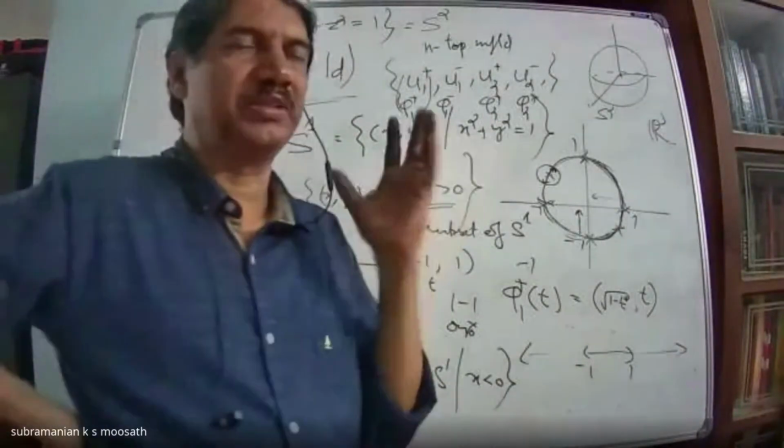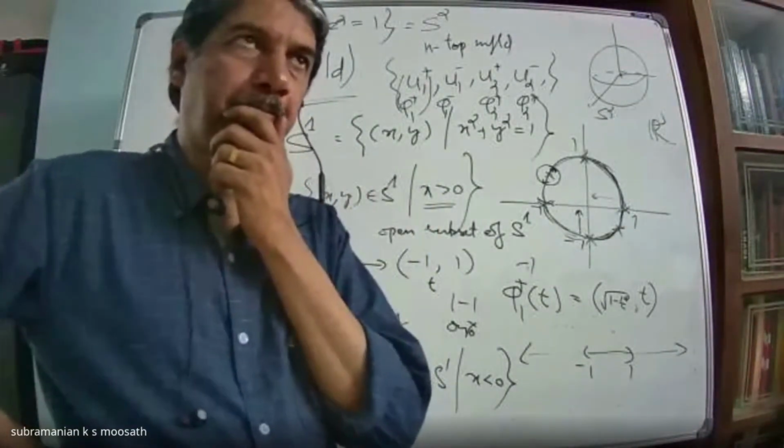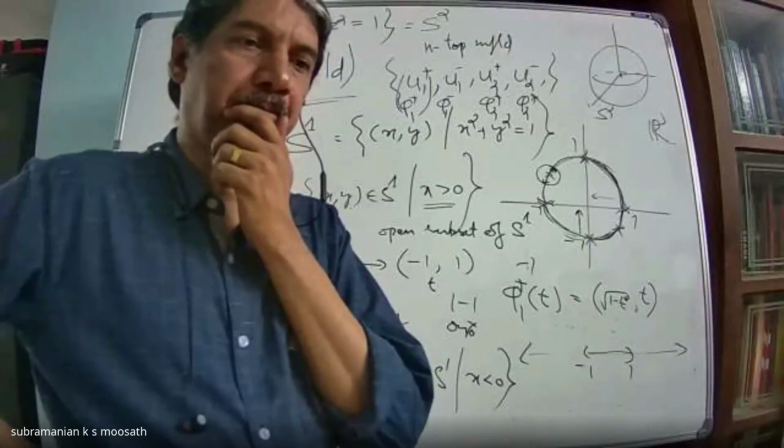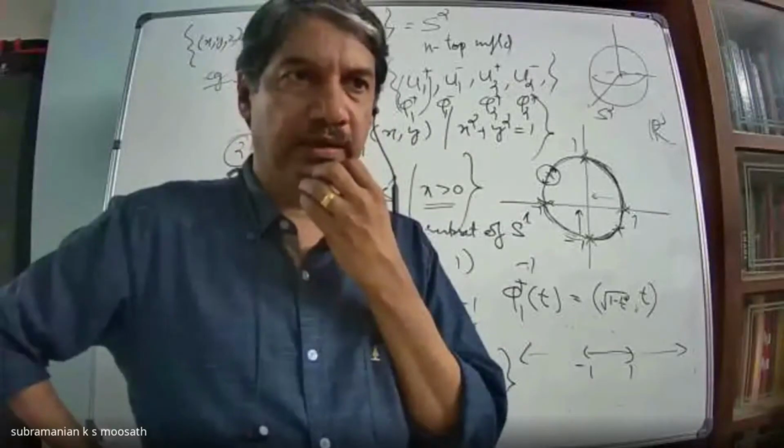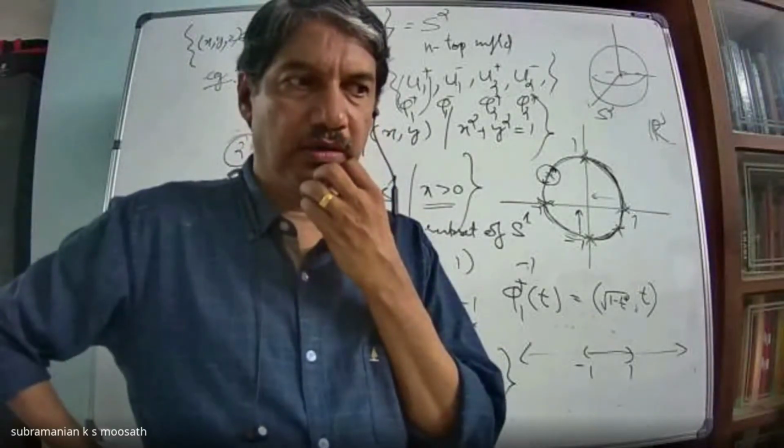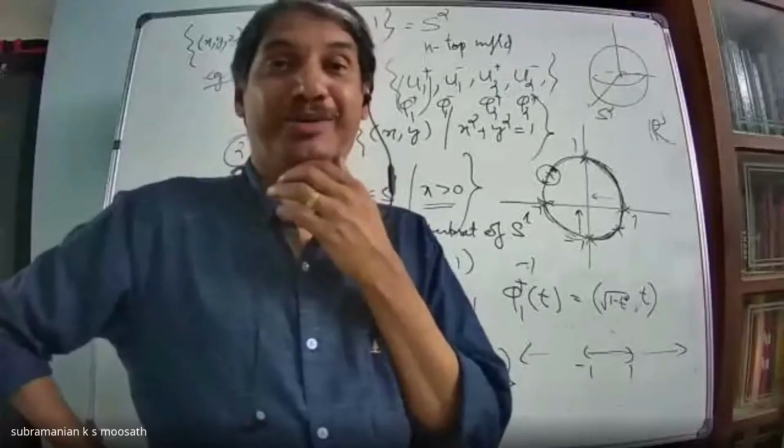What are the basic open sets here? What are the basic open sets in R3? Open balls. Open ball is a common name, but what is that object?